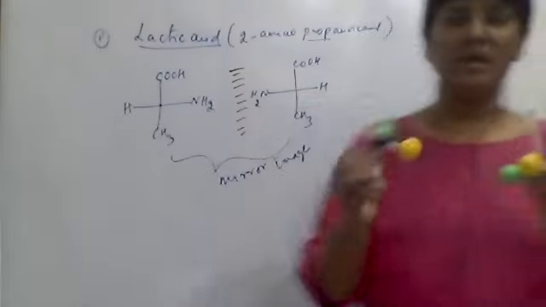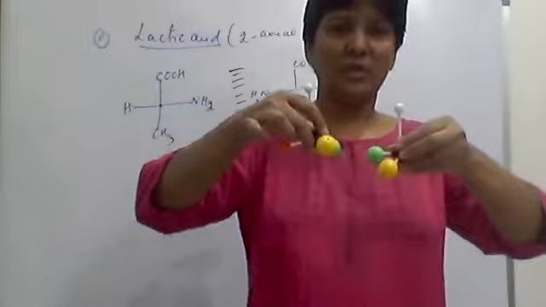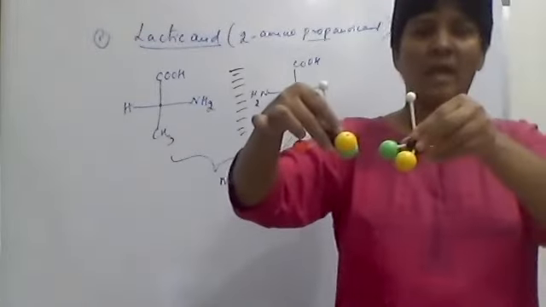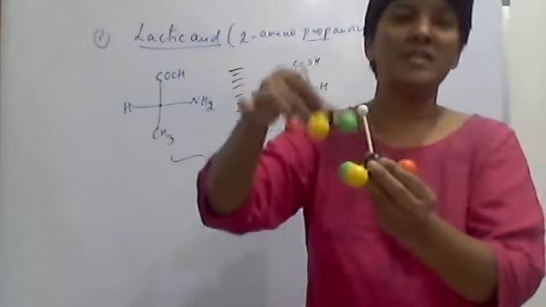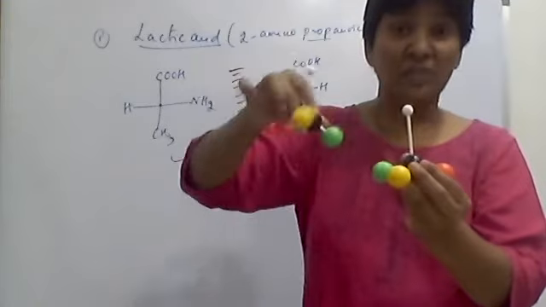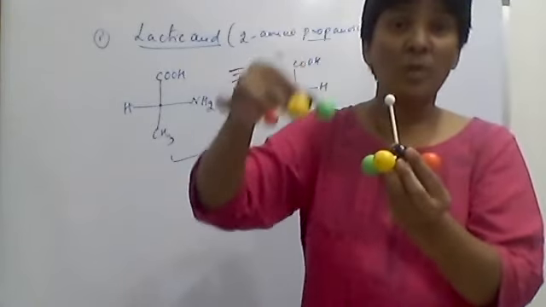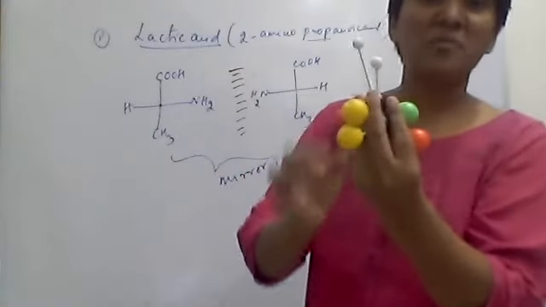So this is an example of enantiomers. These two are mirror images. If you put one molecule on the other molecule, without tilting, without changing, and the same types of groups are connected, it is called superimposable.